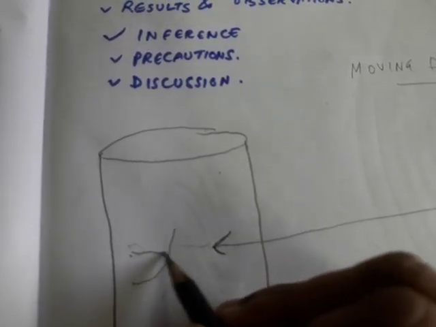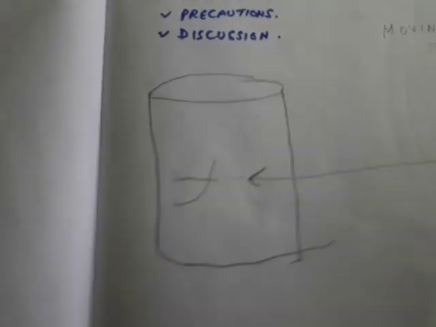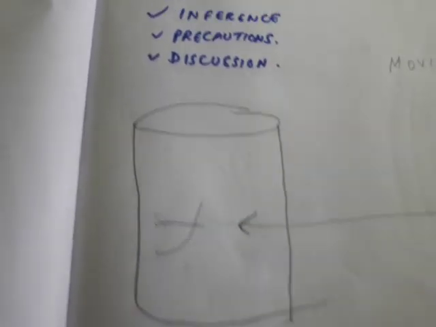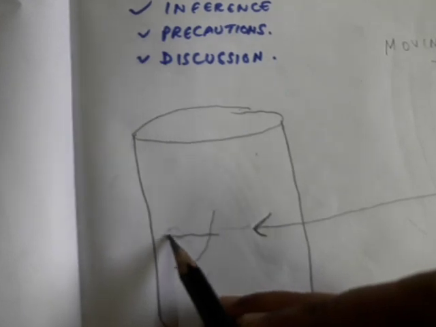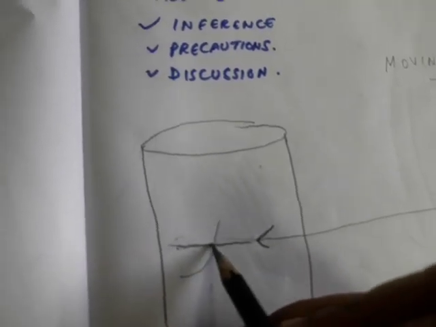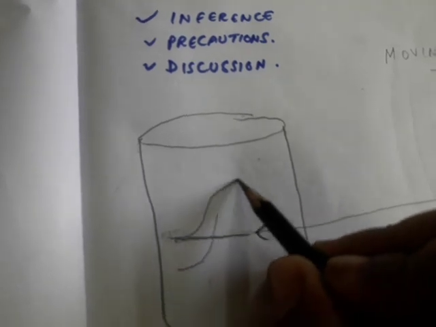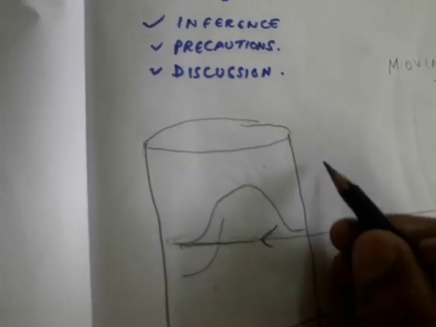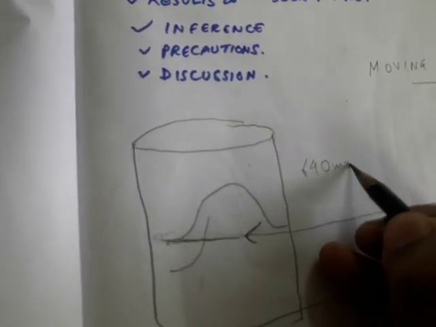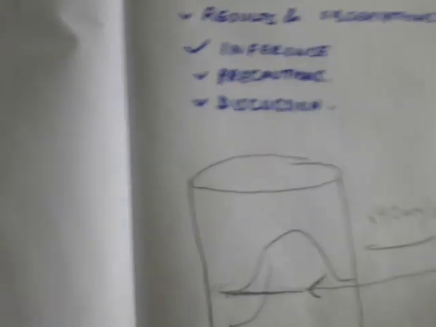Suppose this is the baseline. Now suppose we have recorded a simple muscle twitch at 640 millimeter per second drum speed. Now we will mark the point of stimulation.